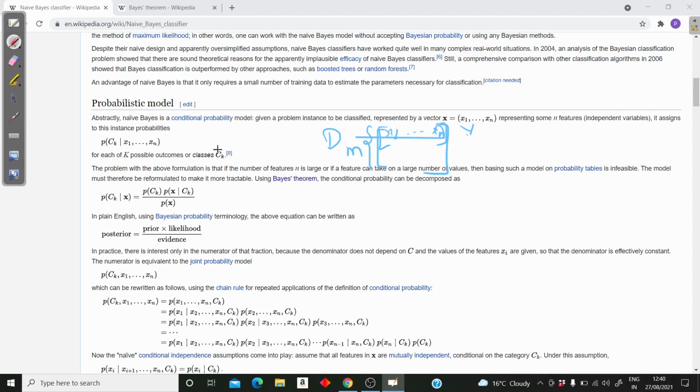Let's say we have k classes, so our classes are Ck. What naive Bayes simply does is calculate the probability that my data point belongs to class Ck. Let's say we have two classes c1 and c2, so the probability that it belongs to class c1 given my data point x, or I can write x1 up till xn.